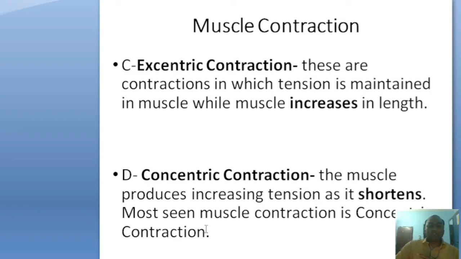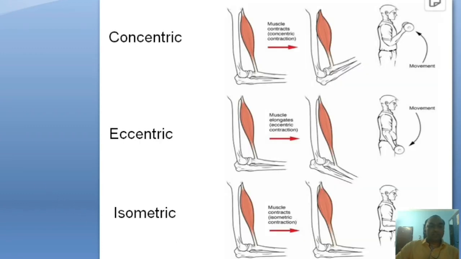It is the most commonly seen contraction, and most movements produced by muscle are of this type, for example when a muscle pulls against gravity, its length is shortened.